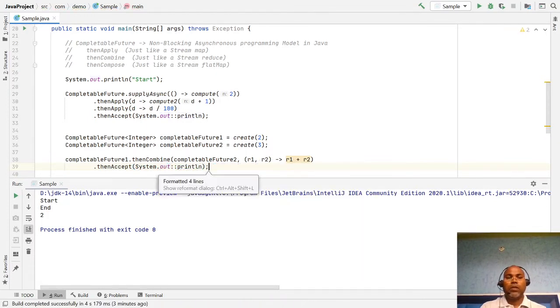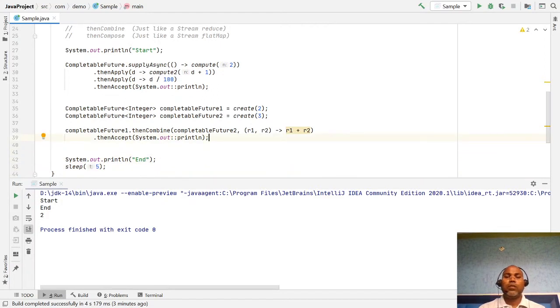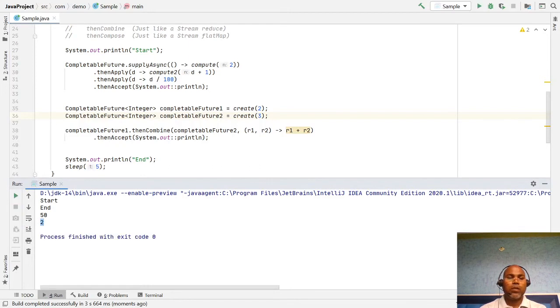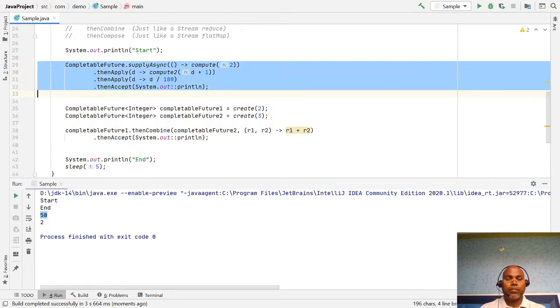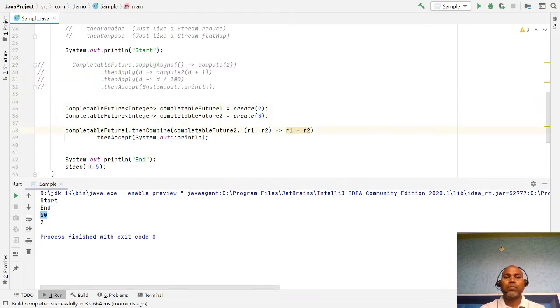Okay, so this way we can use the combine. If you run it, you notice that here it is 50. Just ensure this is the output. I want to comment it here so that you are sure that, okay, this is the output. If you run it again,